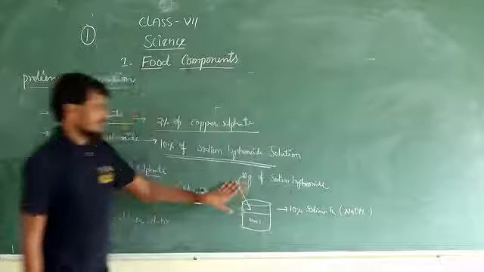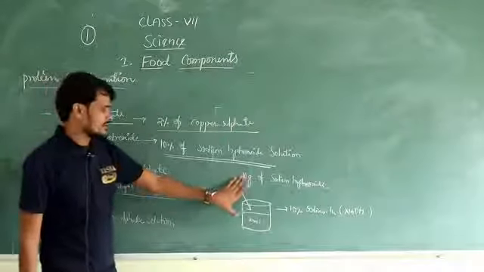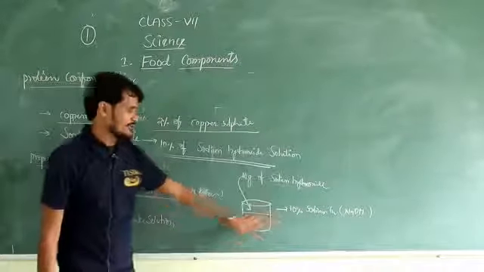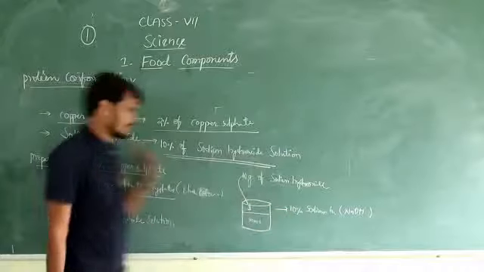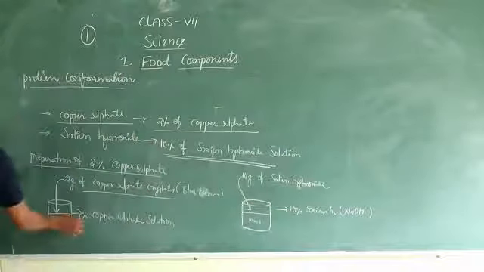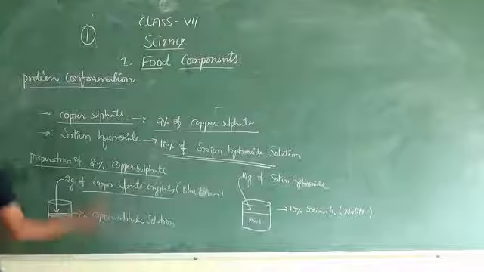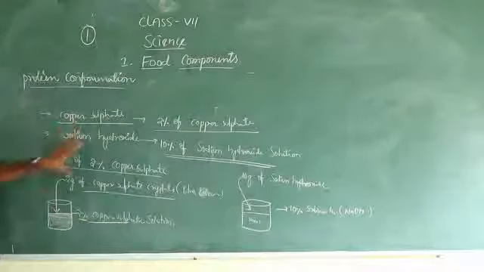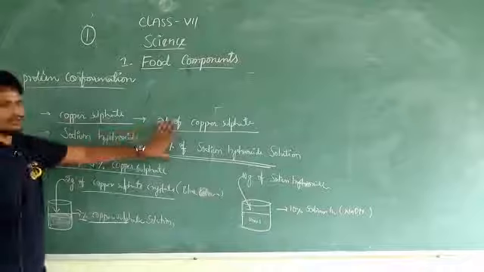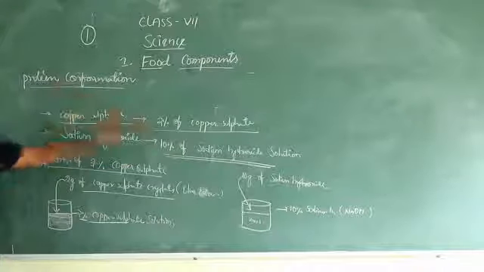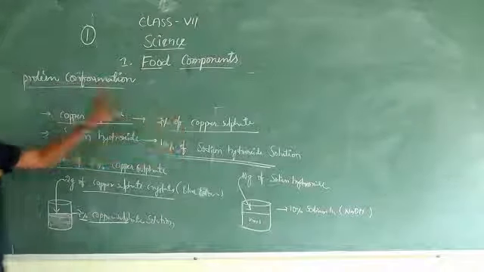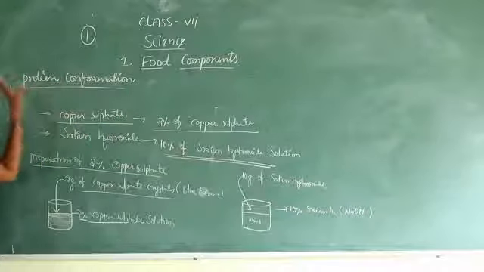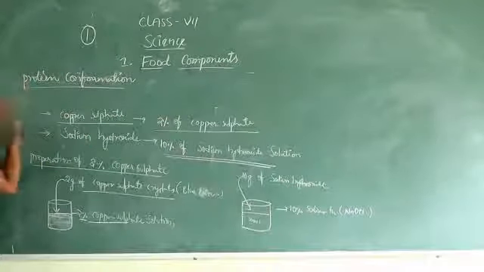So what is 10% sodium hydroxide solution? 10 grams of sodium hydroxide dissolved in 100 ml of water is known as 10% sodium hydroxide solution. So 2% copper sulfate solution is prepared, as well as 10% sodium hydroxide. These are the chemicals required for confirming proteins. So we prepared that.